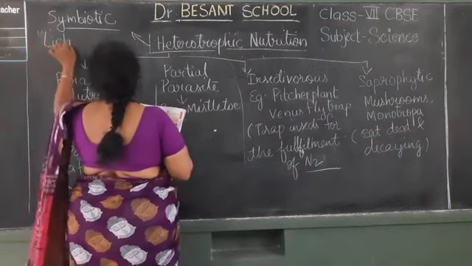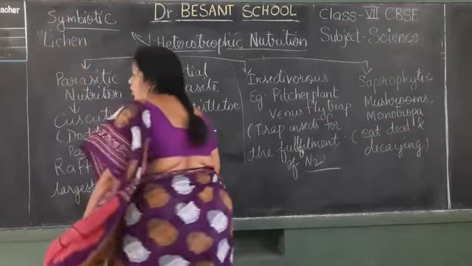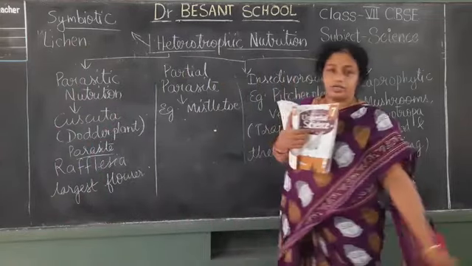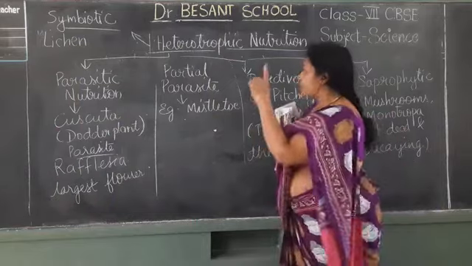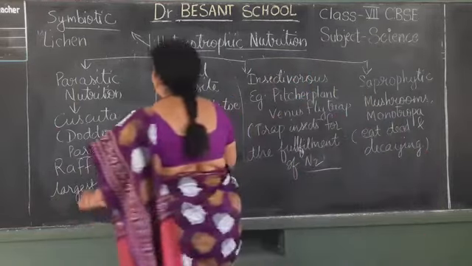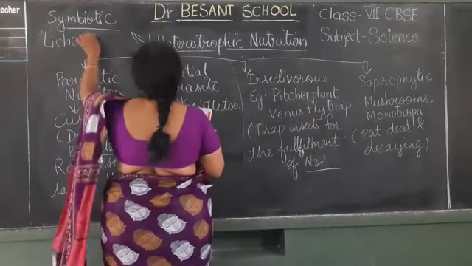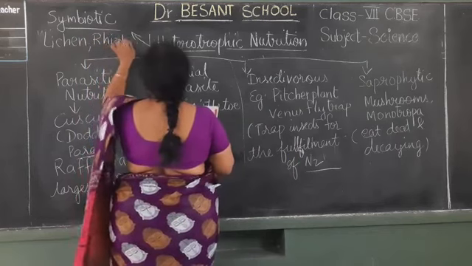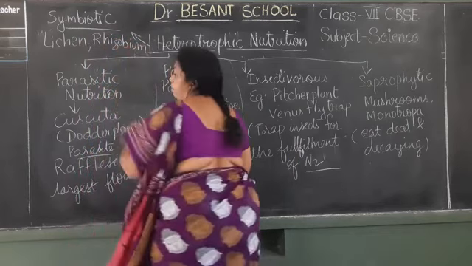This also we have got in our lab now to show you all. Even this insectivorous plant model also we have got, and rhizobium also, lichen and rhizobium. All these things we have purchased for our lab.